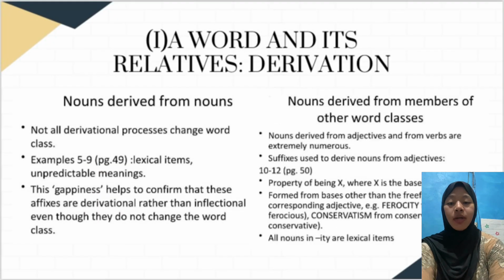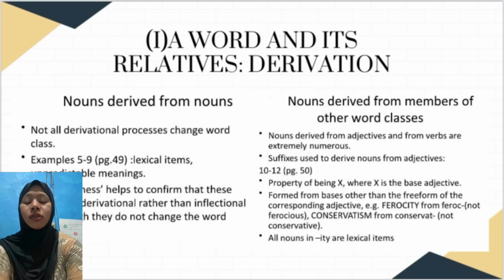Okay, the next material is nouns derived from nouns. Not all derivational processes change word class. Example: lexical items with unpredictable meanings. This gappiness helps to confirm that these affixes are derivational rather than inflectional, even though they do not change the word class. Noun. The next is nouns derived from members of other word classes.